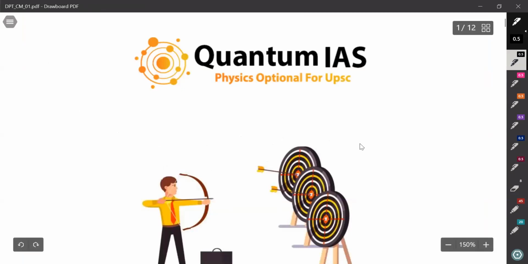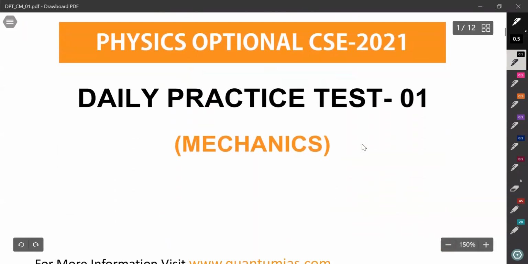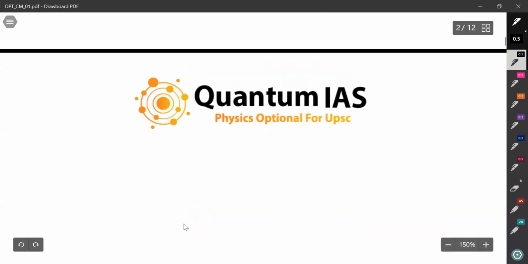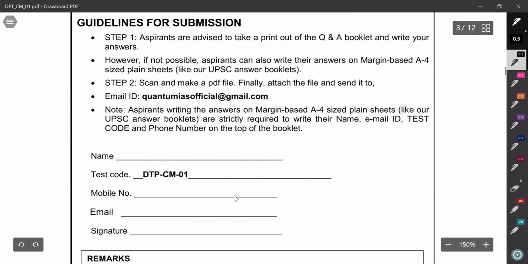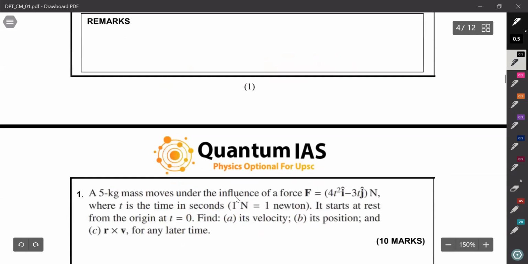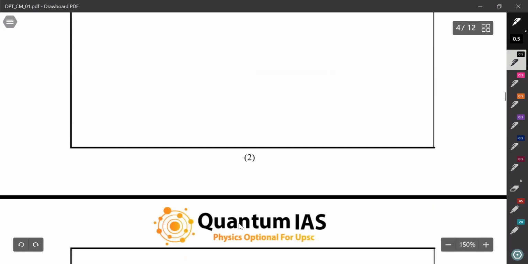So this is your DPP, okay, Daily Practice 1. I have given all the information here. Go through this information and you will get to know how to submit these things. Questions are there and you have to write within this margin only, standard size set by the UPSC, and submit it. Okay, so this is for now. I'm going to conclude lecture 1 here. We will start lecture 2 next week.